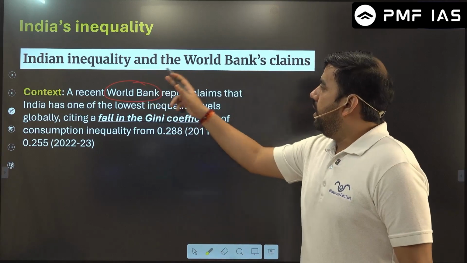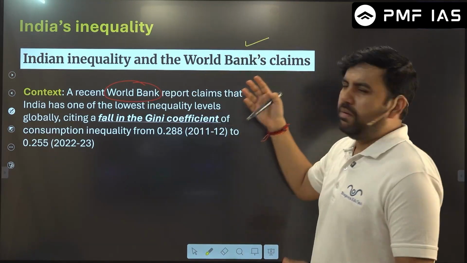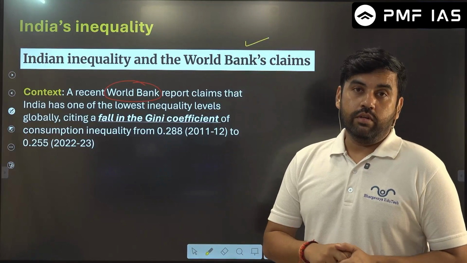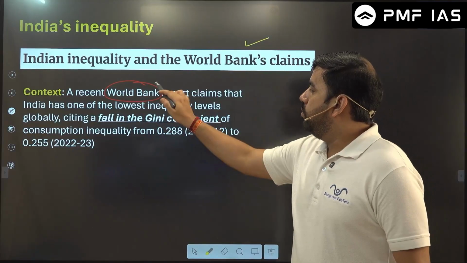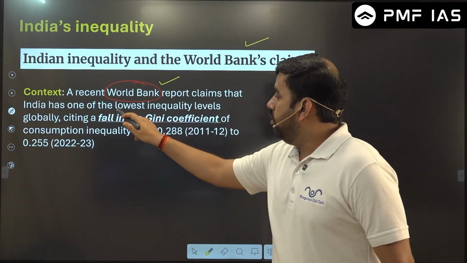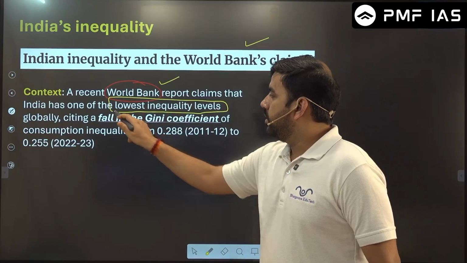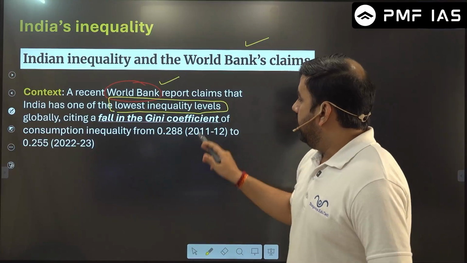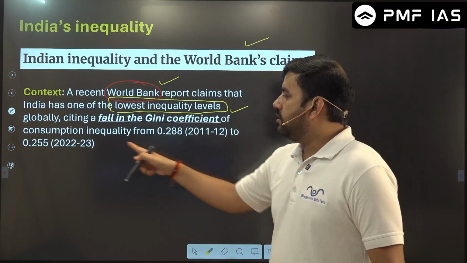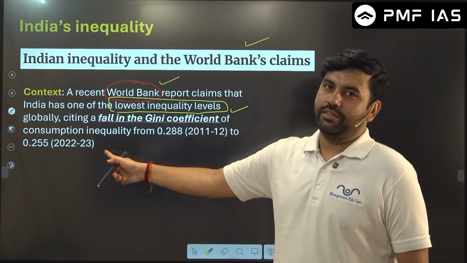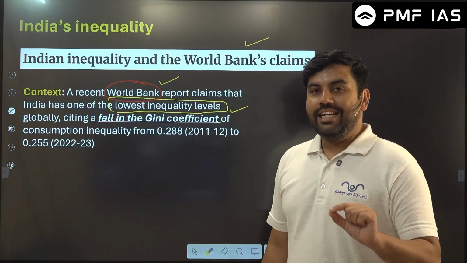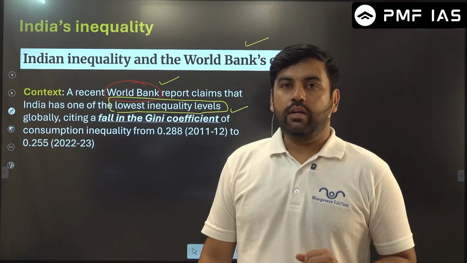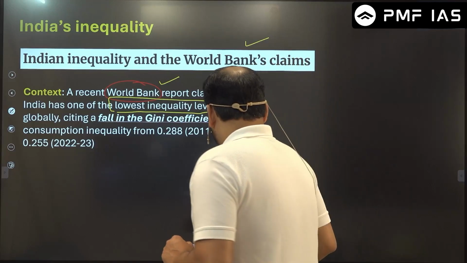Now, Indian inequality and the World Bank's claim. This article was published in multiple newspapers, but as a very small item, yet it is very important for your preparation. A recent World Bank report claims that India has one of the lowest inequality levels. Sounds weird, right? There is a fall in the Gini coefficient as far as consumption inequality is concerned. So yes, India's inequality is declining on the consumption parameter. Now let's understand this, guys.